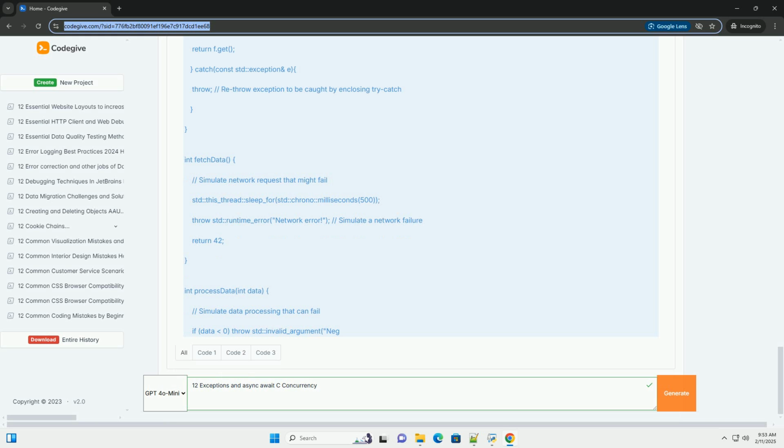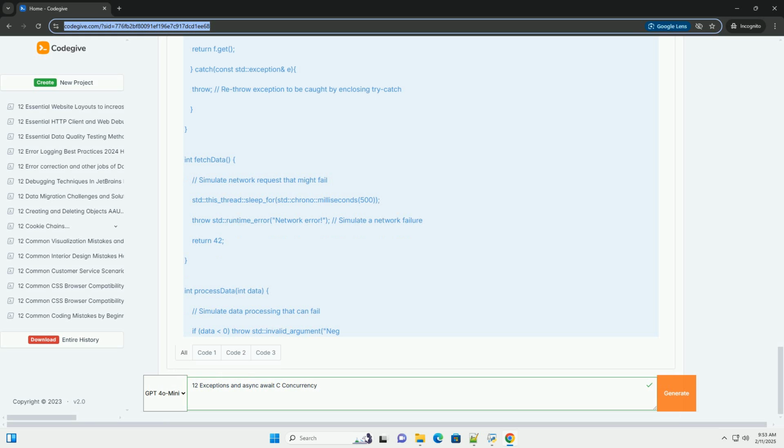2. Exception handling in concurrency. Exceptions thrown in one thread can disrupt the entire application if not handled properly. In concurrent scenarios, this requires careful consideration. Exception propagation: exceptions thrown in a worker thread must be handled in the main thread or a designated handler. Future/promise interaction: exceptions thrown within a task launched using std::async are stored in the associated std::future. Synchronization: exception handling must be carefully synchronized to avoid deadlocks or data corruption.